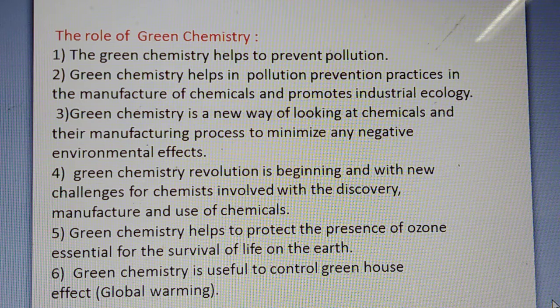So nowadays, because some man-made chemicals are hazardous, it is better to prefer green chemistry in our daily life to meet our daily needs. So this is our first half of the chapter, that is green chemistry.